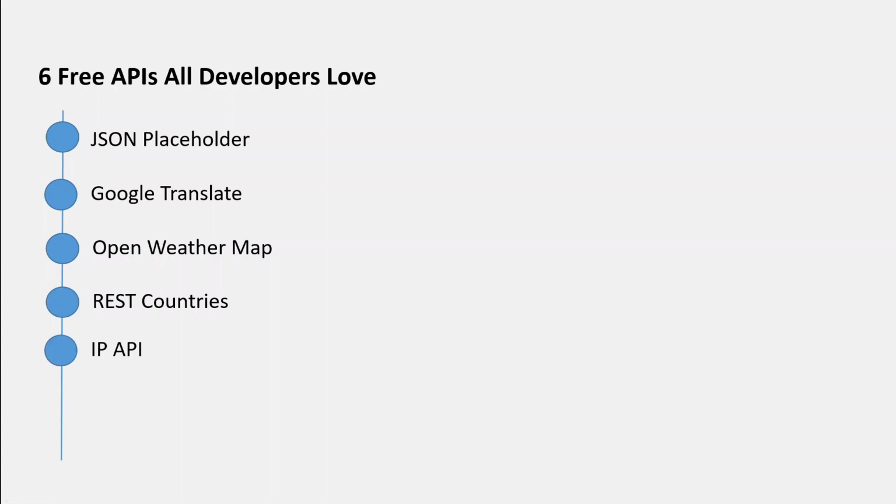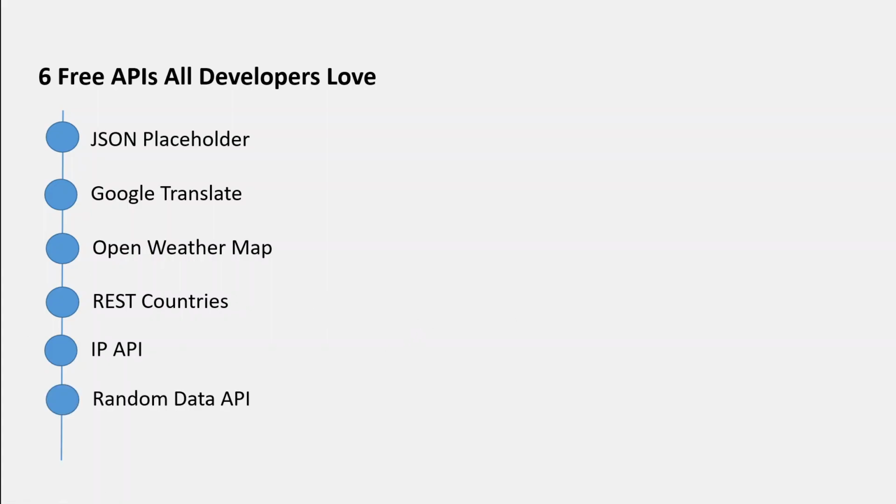Then we have IP API. It's a service that provides you with information about an IP address. It exposes country, region, city, latitude, longitude, time zone, currency, and numerous other types of data. You can see a lot of developers extensively using this API while building anything that requires a user's country code.